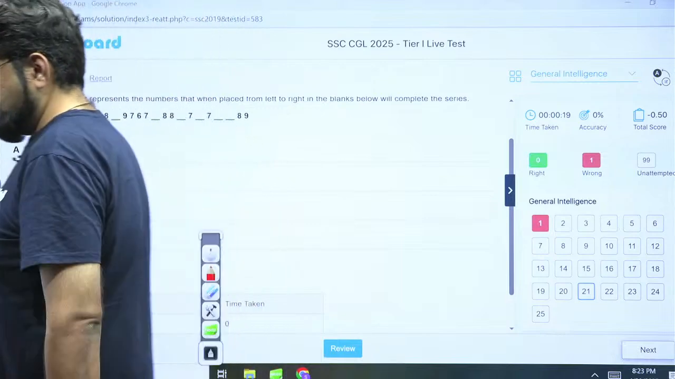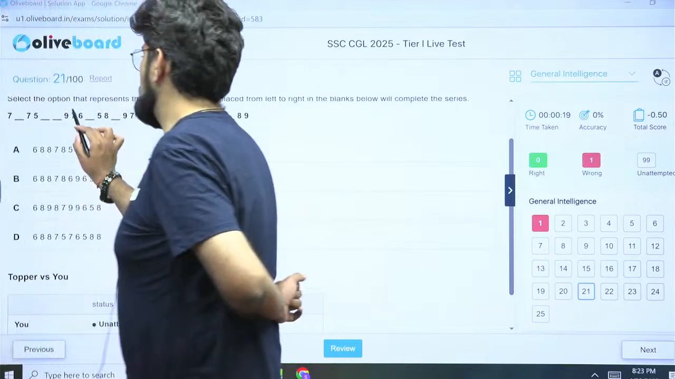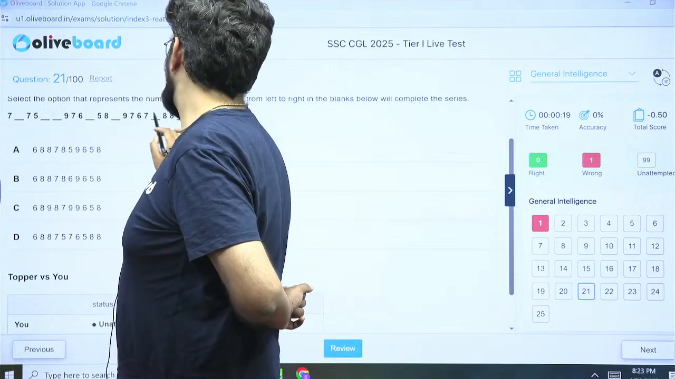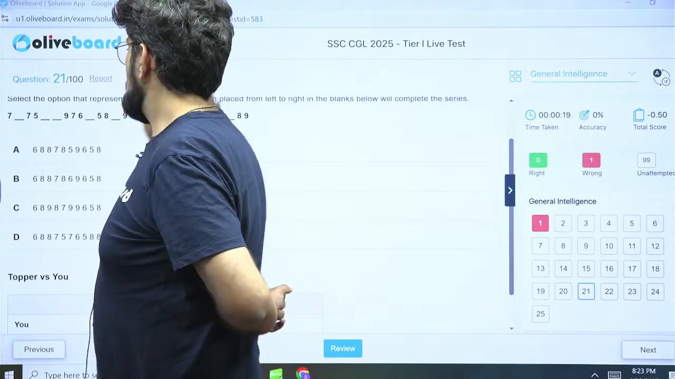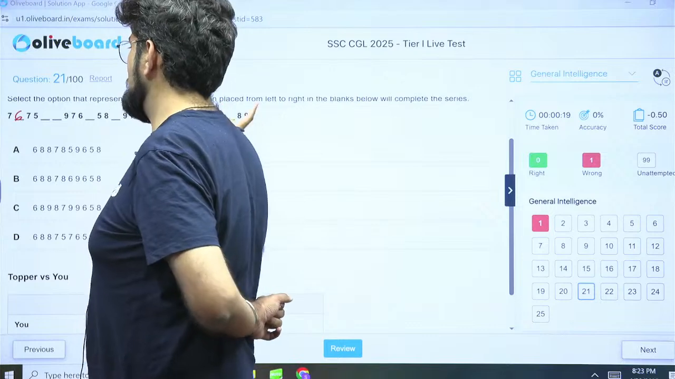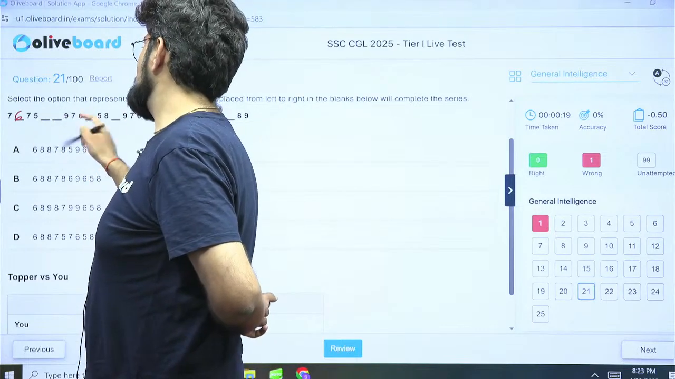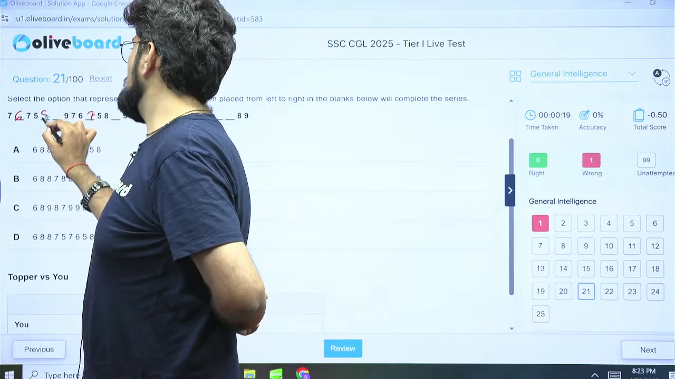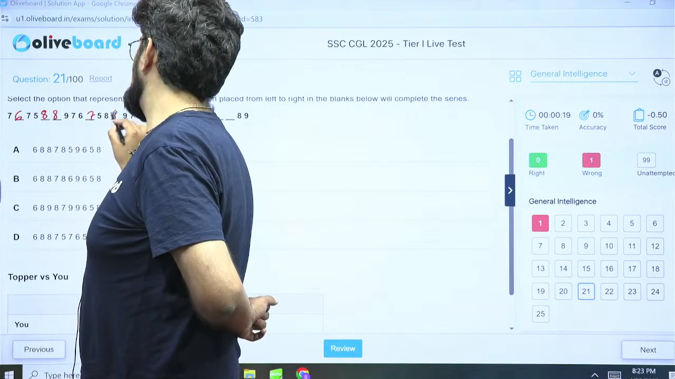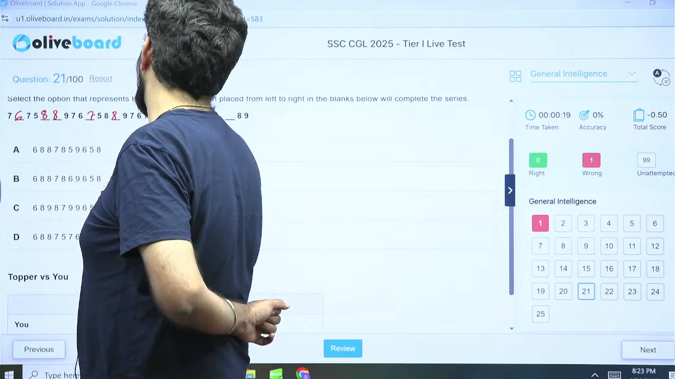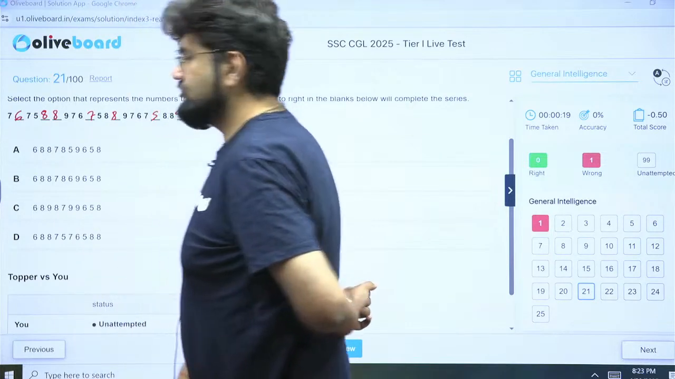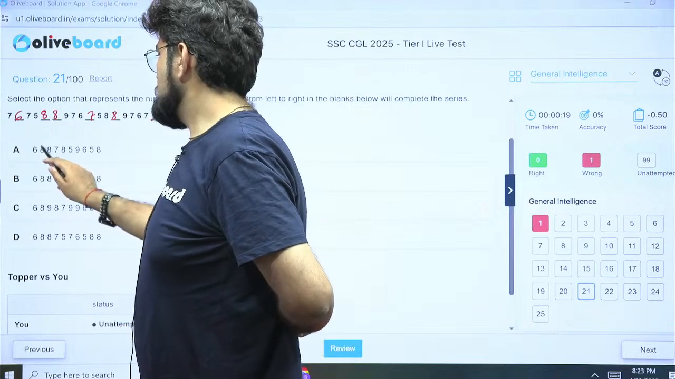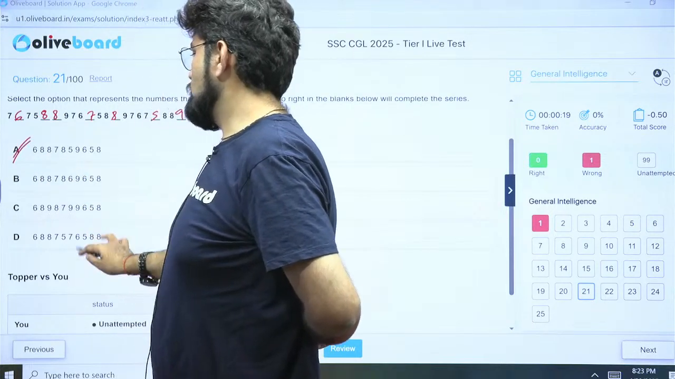Next, question number 21. Look at the repeat pattern. 976. Okay, 9767. So we have 9 here, 7 here, so 6. Complete the cycle. 97675, double 8. Done. Okay, and look at the answer now. 688785. Option A is the right answer.